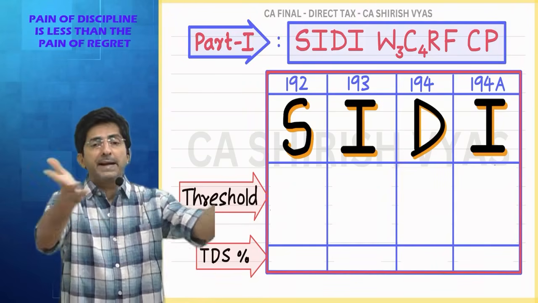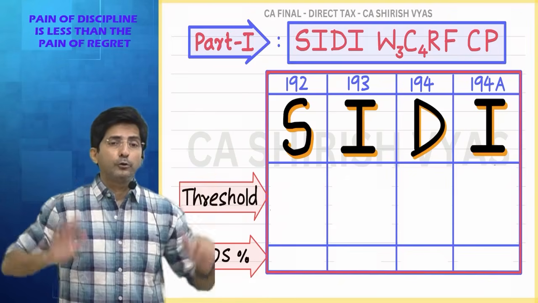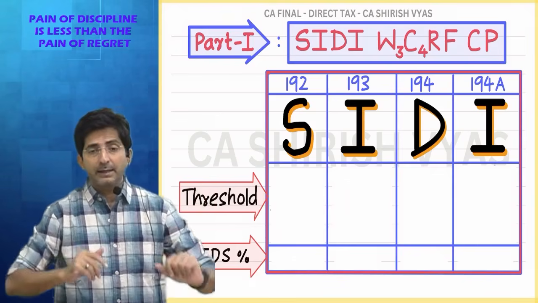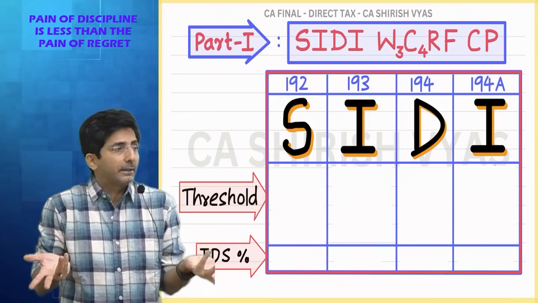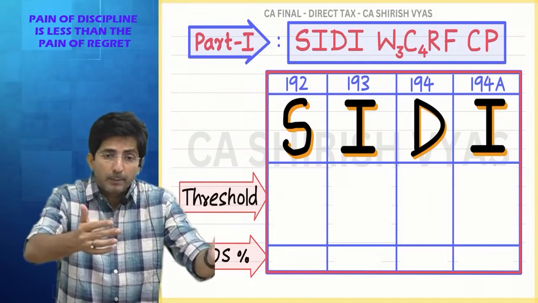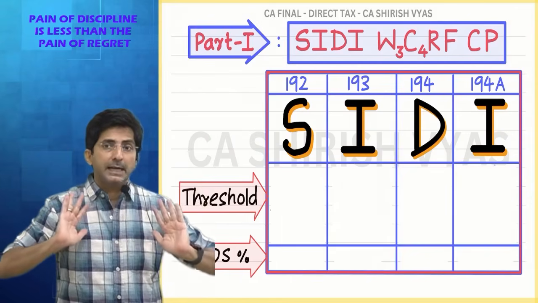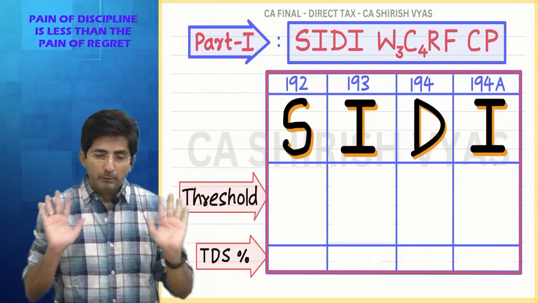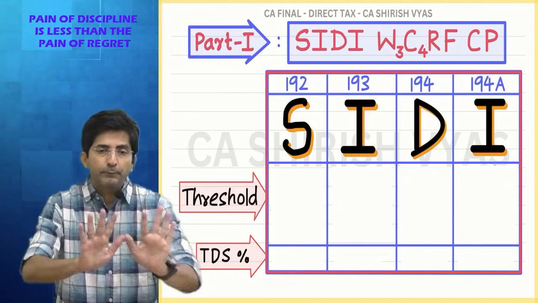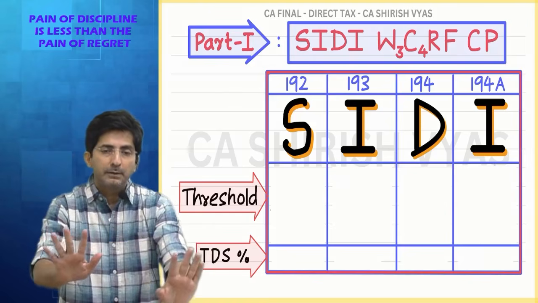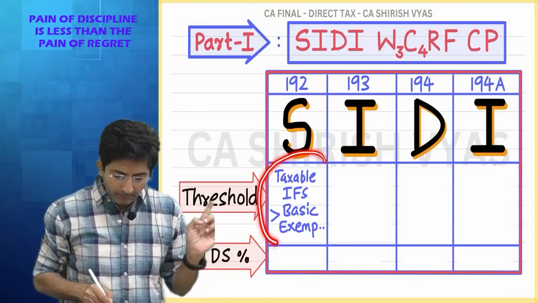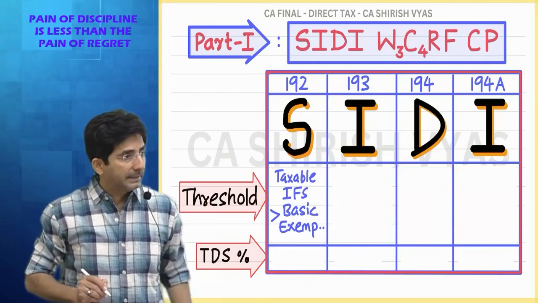So for example, if my employee says, sir, we want to follow the new regime, then I will check 4 lakhs. And if my employees say, we want to follow the old regime, then 2,50,000. So depending upon what employees follow, which employees will generally communicate to the boss, he will decide whether TDS will be applicable or not. Law says if the salary exceeds the basic exemption limit, whether it is 2,50,000 of the old regime or 4 lakhs of the new regime, TDS will be applicable. So what is the threshold limit? Taxable income from salary should be greater than basic exemption.